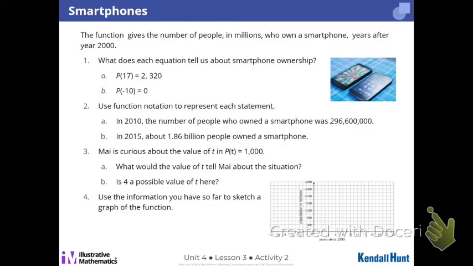So again, this function is the number of people in millions compared to years after 2000. The first question we need to ask ourselves is: is the year a function of cell phones sold, or are cell phones sold a function of the year? What's a function? Yeah, the year changes the number of cell phones. So, who can tell me what A means in context? All right, Maddie. In 2017, 2,320 million people owned a smartphone. Actually, that's 2 billion.